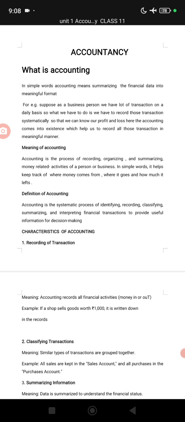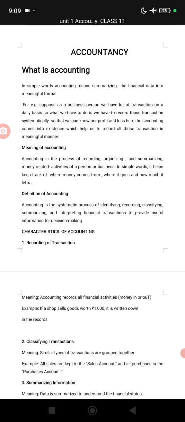Like employers, employees, outsiders, creditors, investors, the government, all those parties are interested in the books of account or financial information. So with the help of this process, we can make informative decisions, and even outsiders, those who want to invest or those who are creditors of a company or business, can make their decisions wisely.